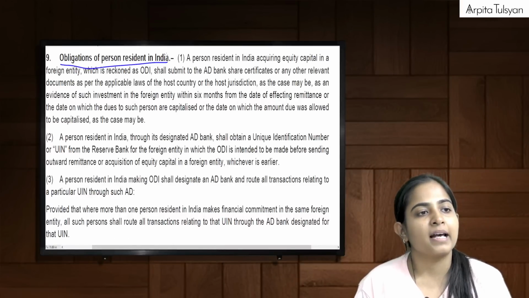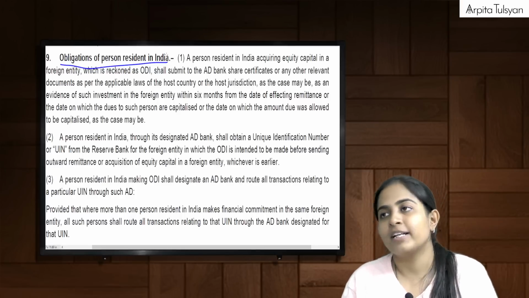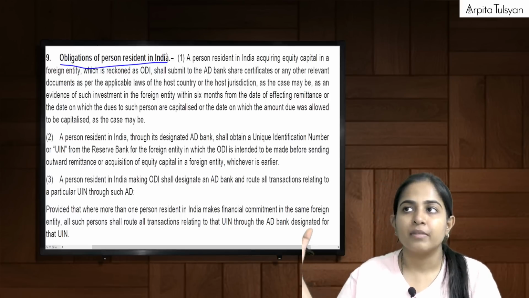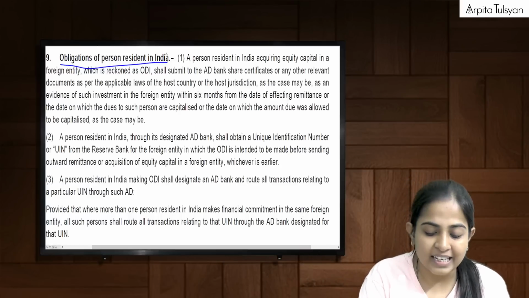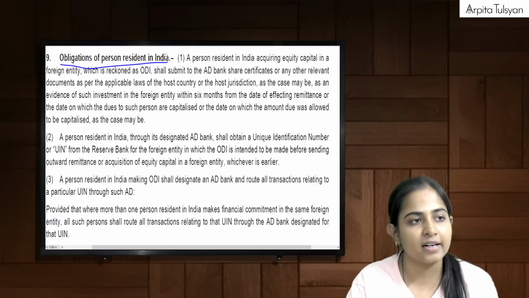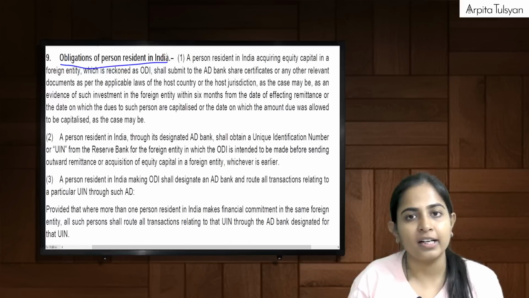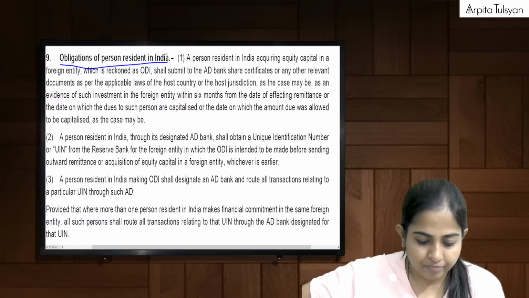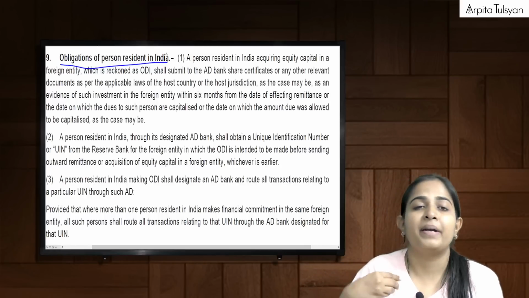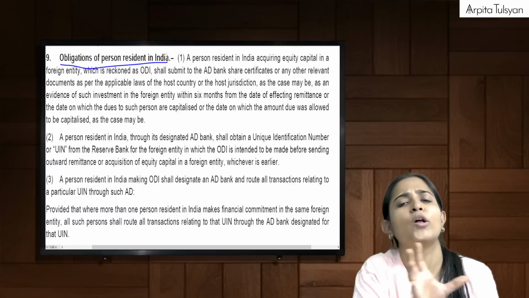Okay, then going ahead, obligations of PRI. Now, what are they telling? Say, for example, if we are acquiring equity, if we are doing investment in equity capital in any foreign entity, which is considered as ODI, I will be getting a share certificate from the other country. We will have to submit that share certificate to our authorized dealer bank, the intermediary through whom all these transactions are happening.